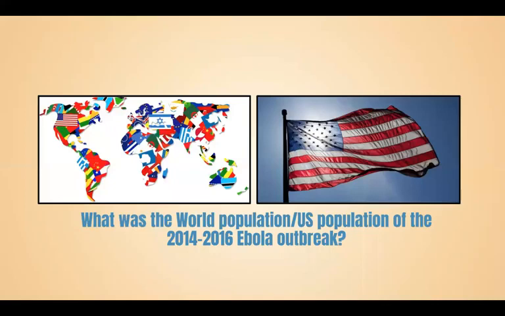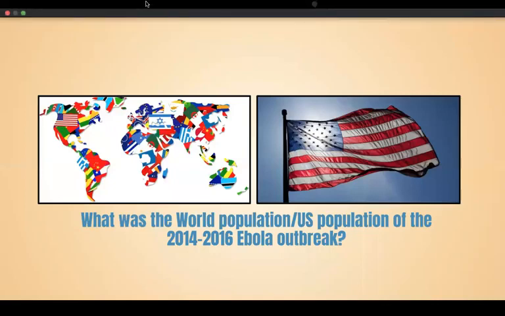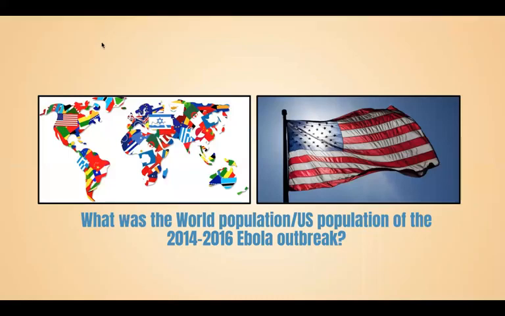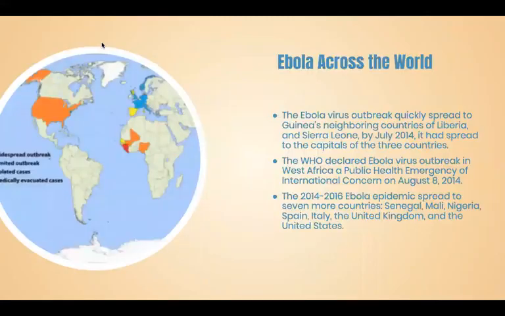What was the world population and the US population of the 2014 to 2016 Ebola outbreak? After the Ebola virus was officially declared an outbreak by the World Health Organization in Guinea, it quickly spread across the world. The outbreak quickly spread to Guinea's neighboring countries of Liberia and Sierra Leone.